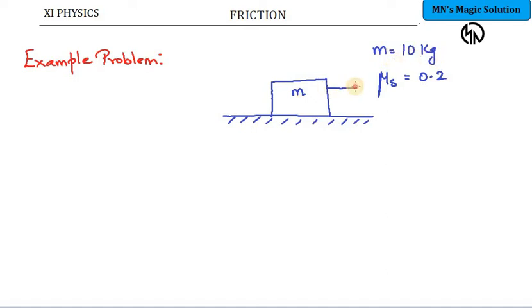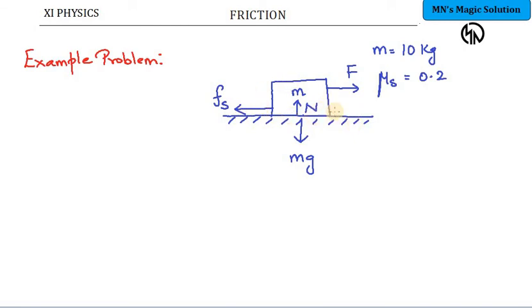Imagine a force is acting in this direction. Let me denote it as capital F. The force acts in this direction, so the opposing force, that is Fs, the static frictional force, will act in the opposing direction. Also, because of the mass, you will have a force mg acting downward on the object, and an equal force in the opposite direction, which is the normal, acts upward, exerted by the table on that object.